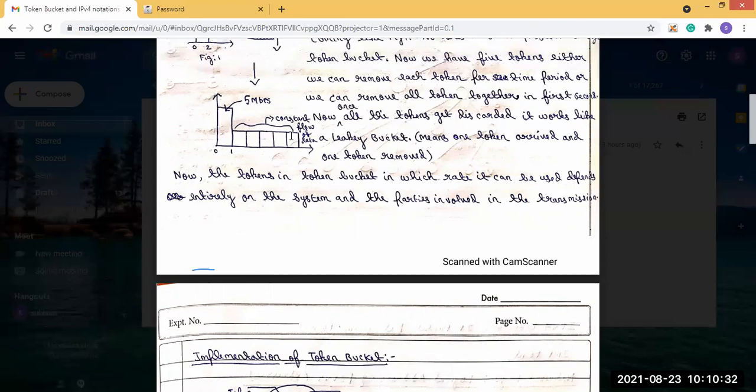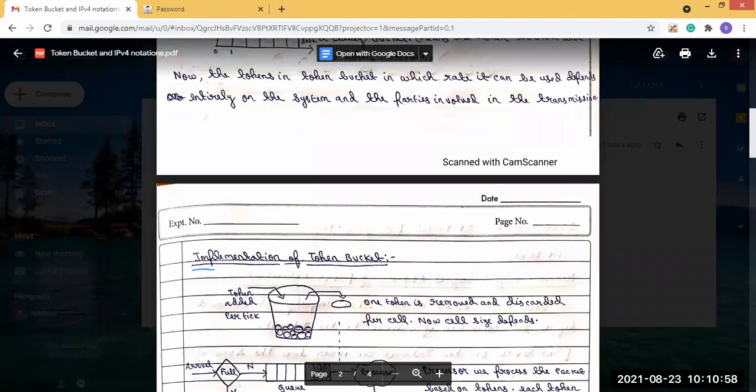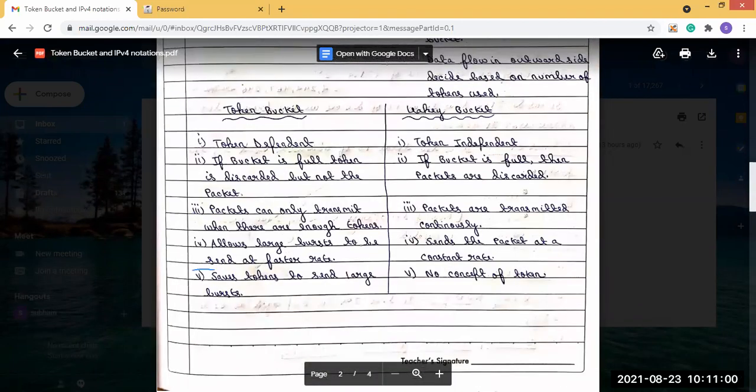In the token bucket, this is the advantage. But in the case of leaky bucket, the constant flow of data will go out. So this will be a big problem for sending a large burst of data. So token bucket is very useful when a large burst is to be sent at a faster rate. But the leaky bucket sends packets at a constant rate. This is the difference: in the leaky bucket, the packet will always be sent at a constant rate.